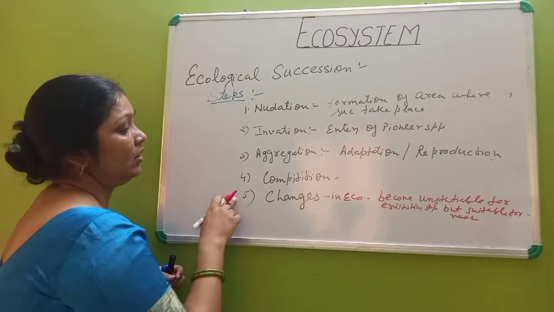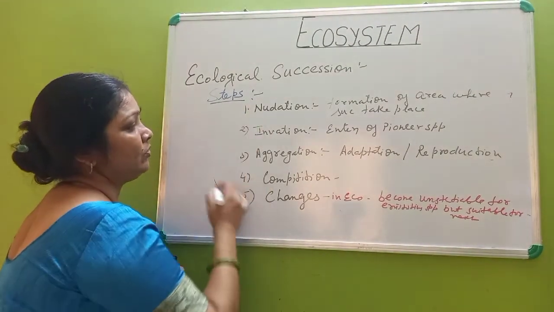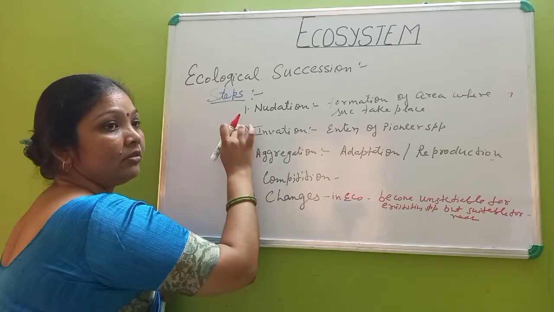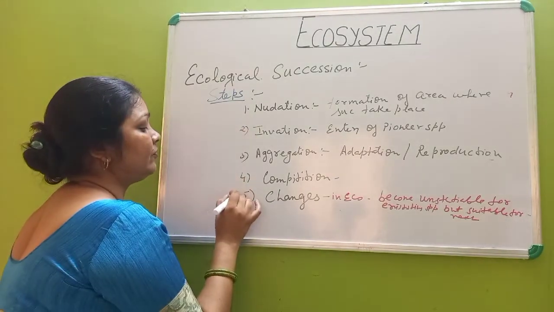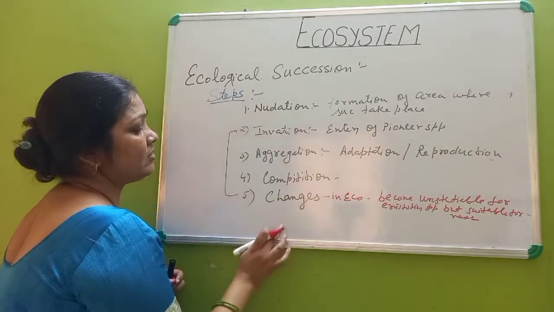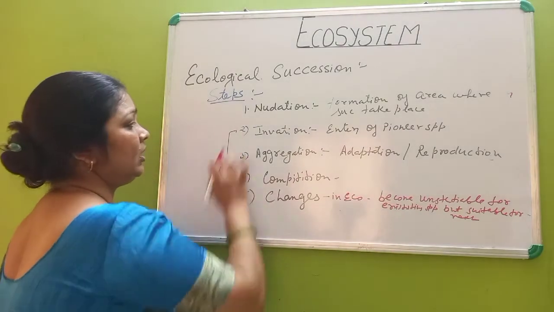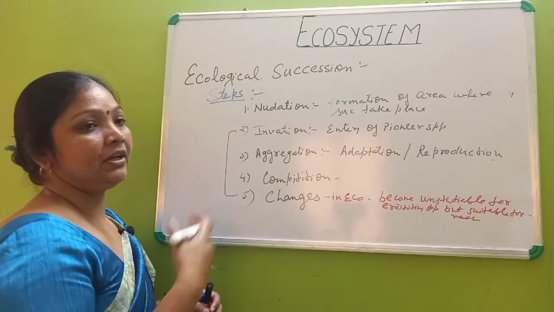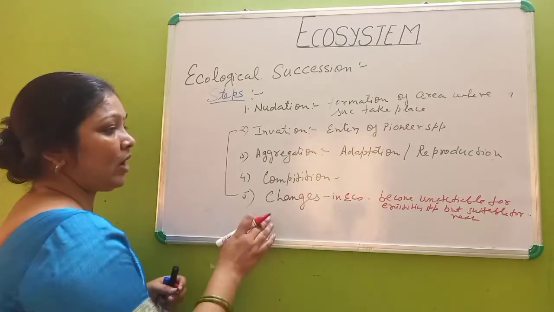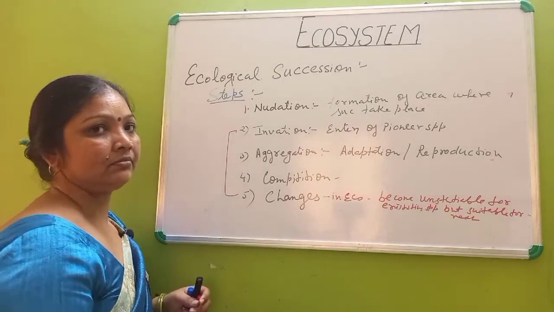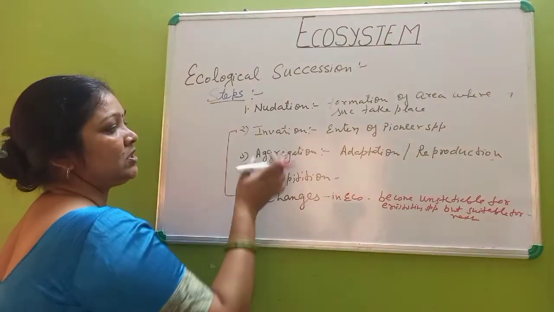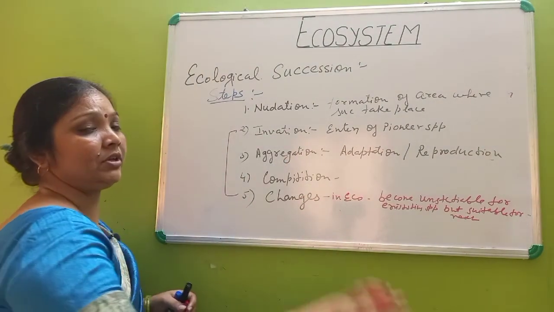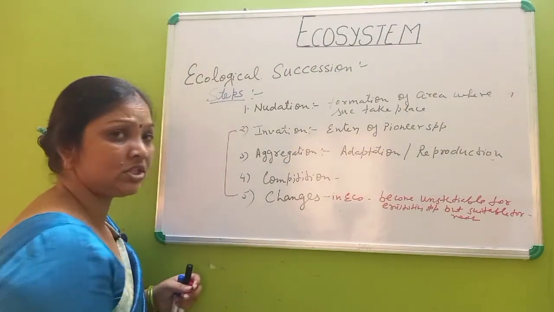Now this will happen, and these will go round and round. From the fifth step, then the second, then they do it, then the changes occur. Then the repeated thing occurs again and again. After one species, the second comes, then they do the same thing, invasion, then adaptation, then the competition starts, and then they cause the change.